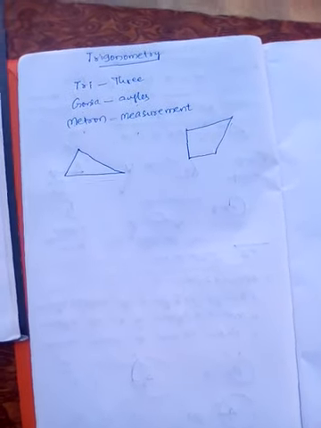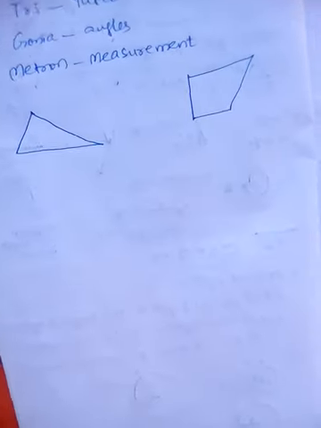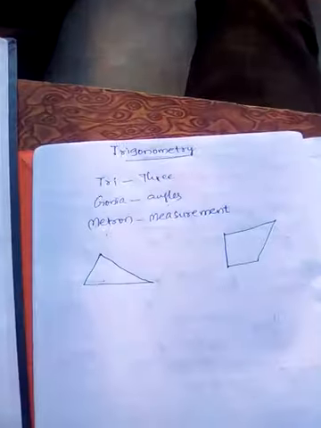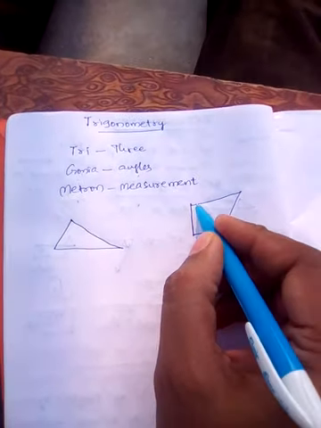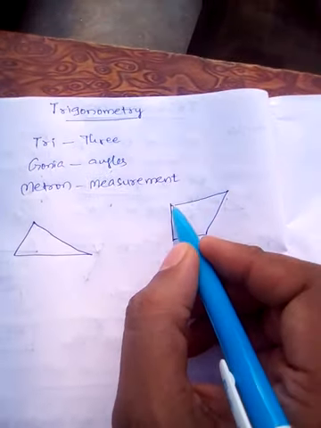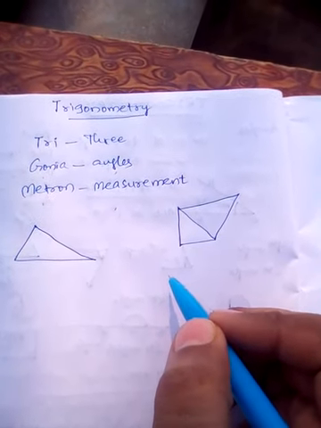The basic polygon is a triangle only, and that is the reason we are calling it three angles measurement. As I said, this quadrilateral can be divided into two triangles by drawing one diagonal in it.